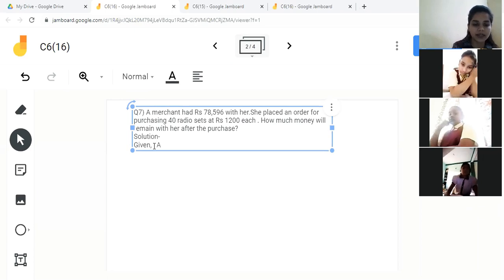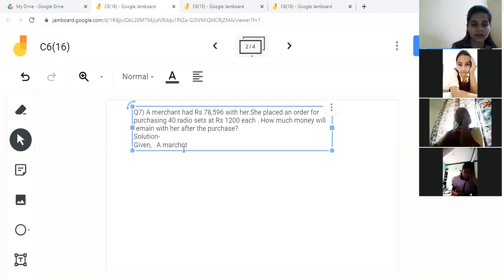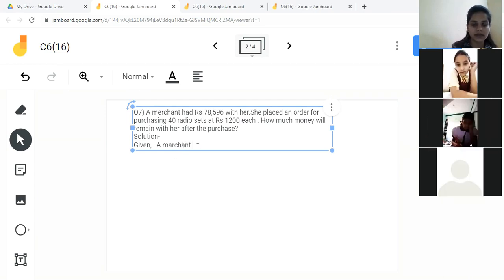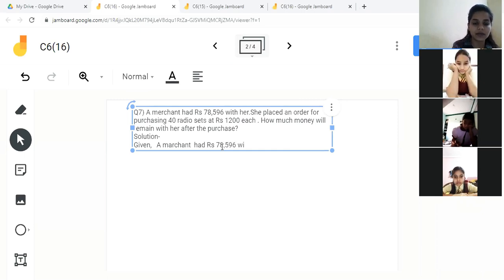A merchant had rupees 78,596 with her. Okay.